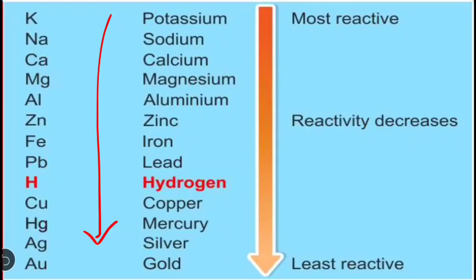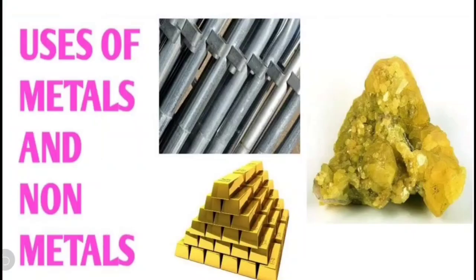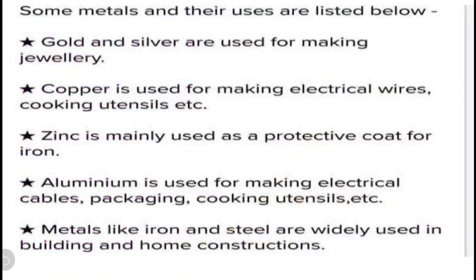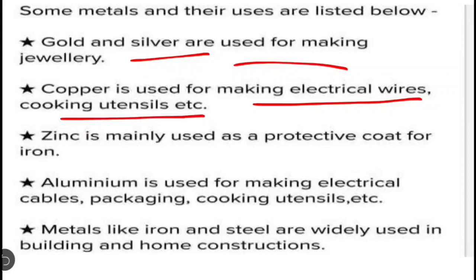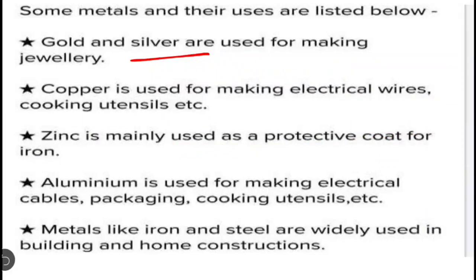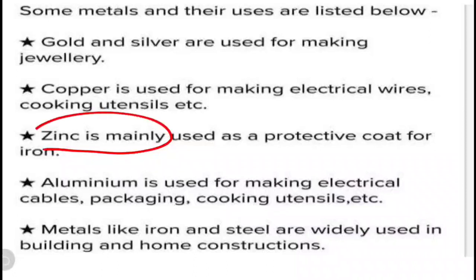Next is the uses of metals and non-metals. As you know, we use metals and non-metals in our daily life. Gold and silver are used for making jewelry. Copper is used for making electrical wires, cooking utensils, etc. Zinc is mainly used as a protective coat for iron. What is the meaning? To prevent rusting of iron, we apply a layer of zinc on the iron, so that there will be no rusting.